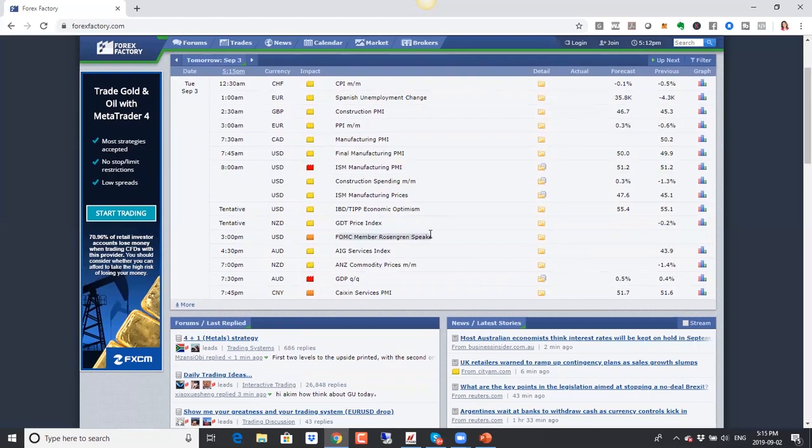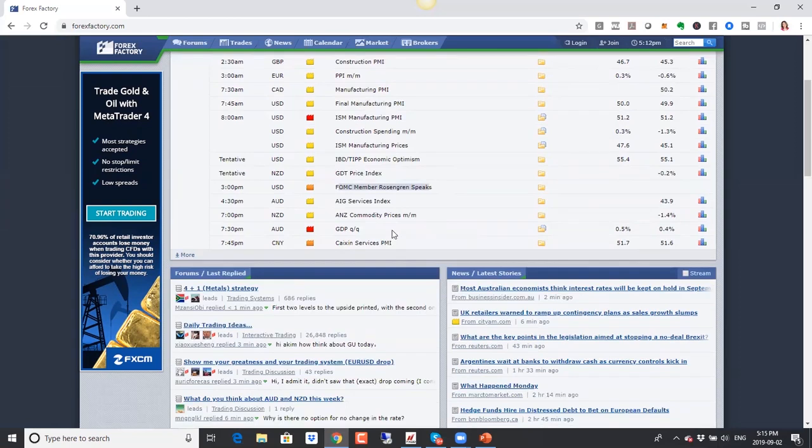We also have our FOMC members speaking here. With FOMC members, the market always pays attention to the speeches because they show what the bias for the Fed may be. So that will be important there. And then we have quarterly GDP numbers for Australia. Again, those will be important here. And then we have PMI numbers for China.